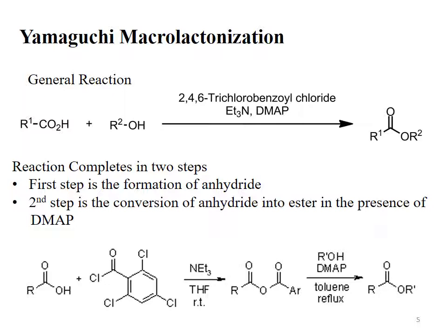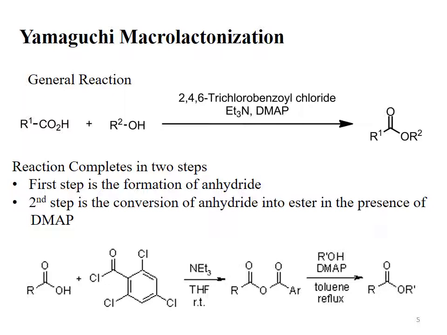See, if our substrate is hydroxycarboxylic acid, then in the second step, alcohol will not be used as a reactant. Remember, the hydroxyl group is present in the substrate. That's why it's a hydroxy acid.